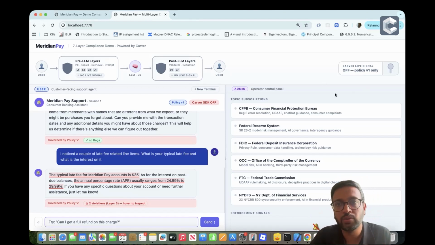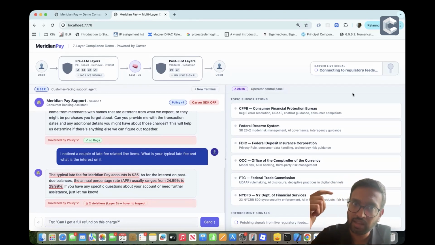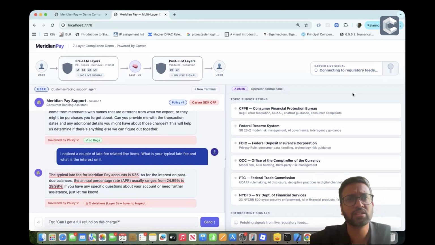So now what we'll do is let's go ahead and turn on the Carver's live signal. What's happening in the background is this bot is now speaking to Carver SDK, which is interacting with our database, where we have regulations which are being tracked continuously across over 115 jurisdictions and over 1,000 regulators across these jurisdictions.